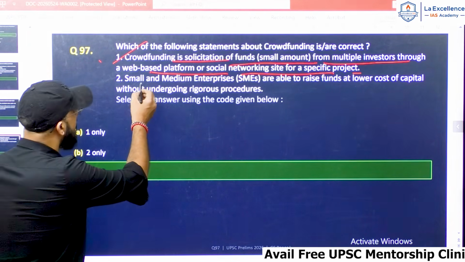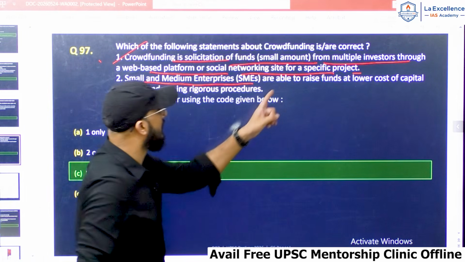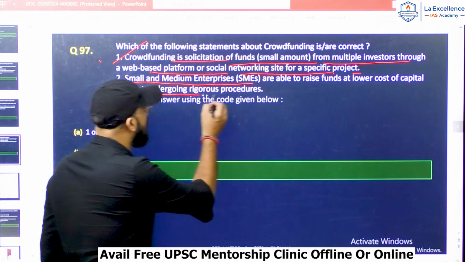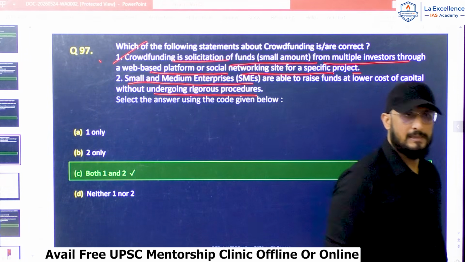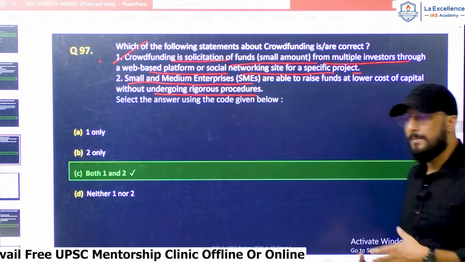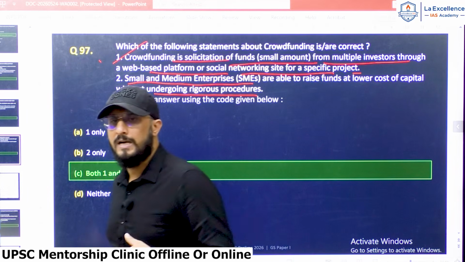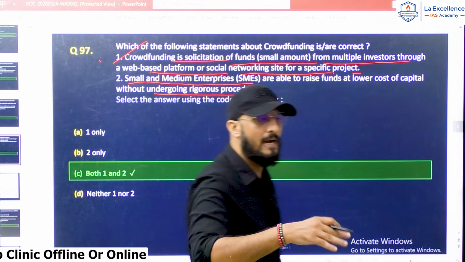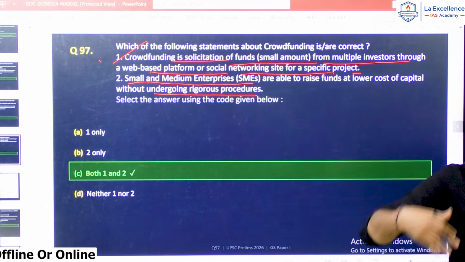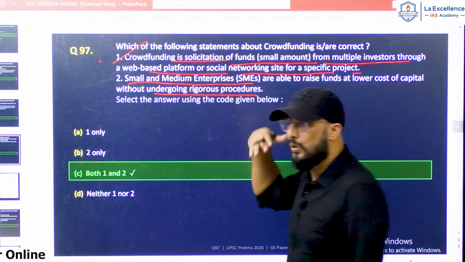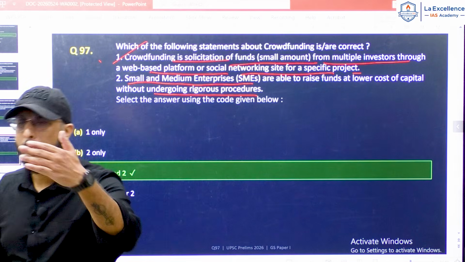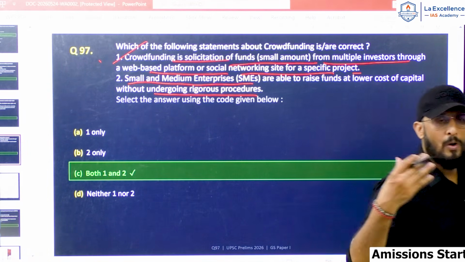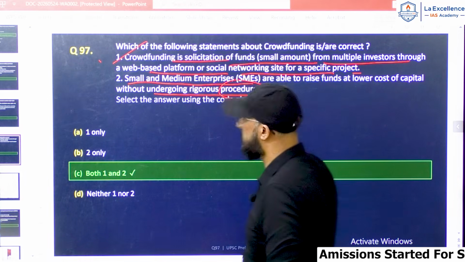Statement 2 says small and medium enterprises are able to raise funds at lower cost of capital without undergoing rigorous procedures. Yes, collecting money from the public through crowdfunding is easier and the processes are simpler compared to raising money through venture capitalism, angel investment, or borrowing, because those have many procedures.